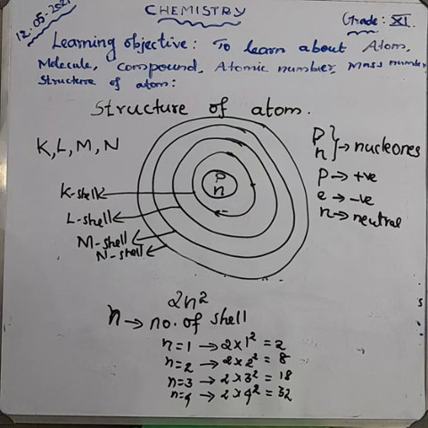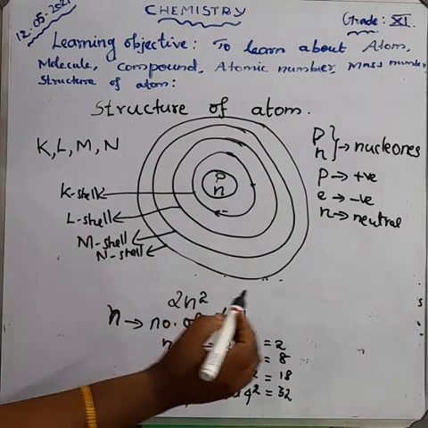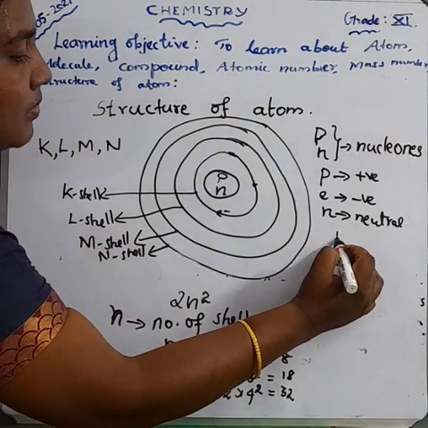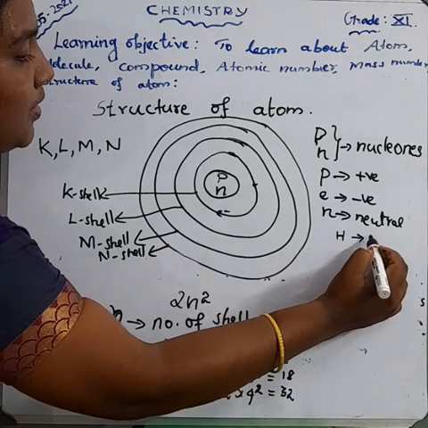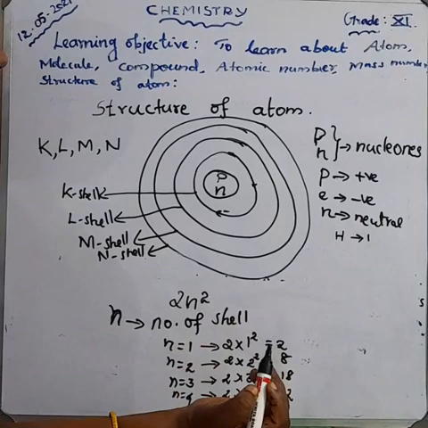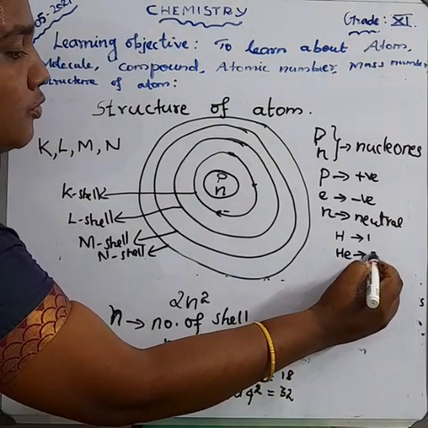For example, you know the periodic table. The periodic table has a total of 119 elements. You should know the first 10 elements in the periodic table. What is the first element? Hydrogen, atomic number 1. The second element is helium, atomic number 2.